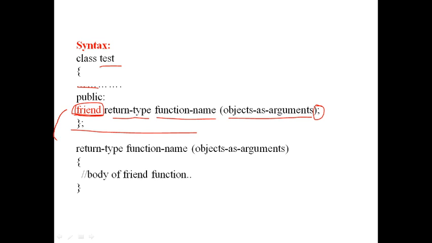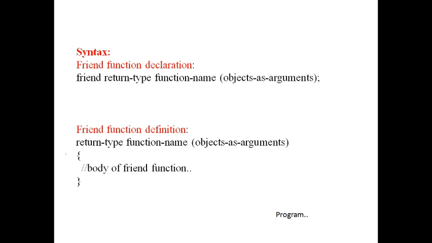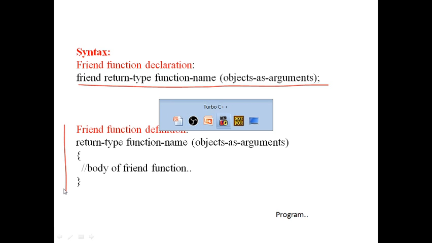Now this function is defined outside the class. Remember one thing: while defining this function outside the class, we don't have to write friend again. We write the syntax as it is: the return type of the function, then the function name and objects as the arguments, then the body of this friend function. Again I am repeating, while defining this function we will not write the friend keyword again. Now we will look at the syntax again. Here the friend function is declared inside the class and defined outside the class. So we'll move towards the program directly.